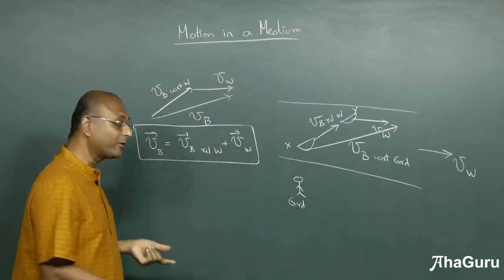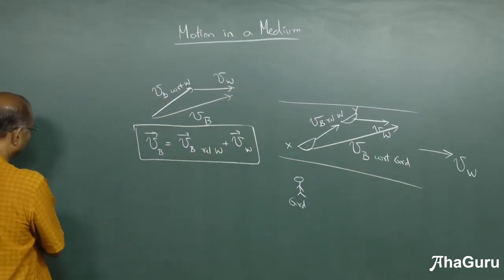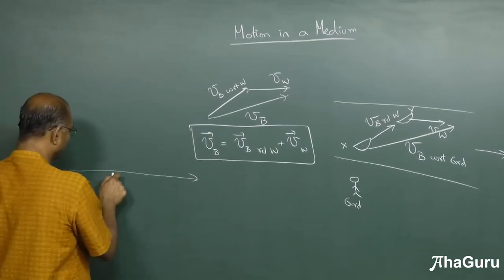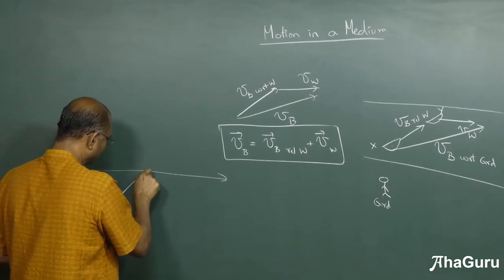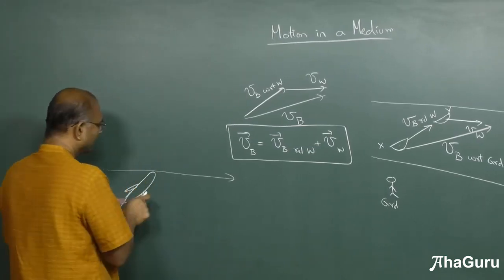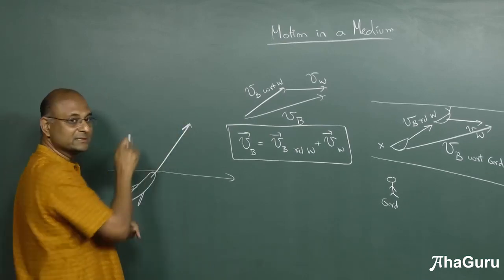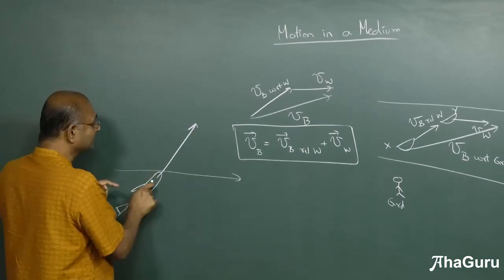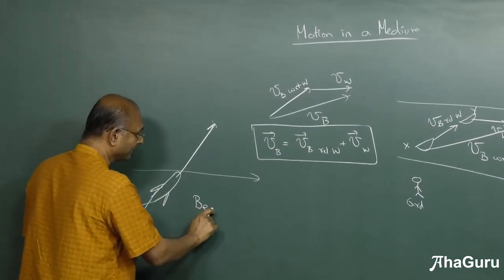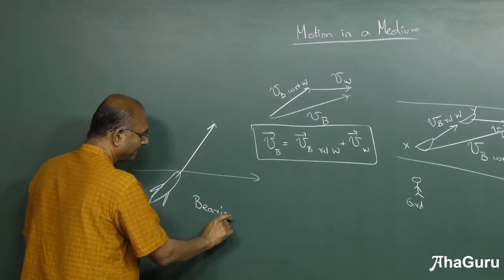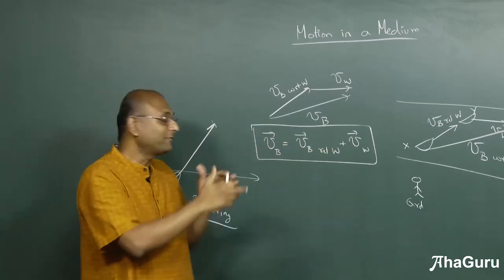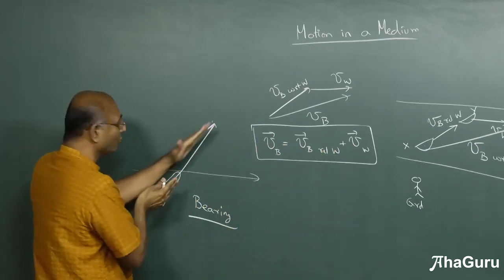This is also true with aeroplanes. For example, let us say that wind was blowing like this. Let me draw an aeroplane here. Now this aeroplane is trying to go like this. That is, if there was no wind, this is where it would have gone. We call this direction the bearing. This is the direction in which it's trying to go. I bear in this direction. The word bearing means that you are trying to go in this direction.